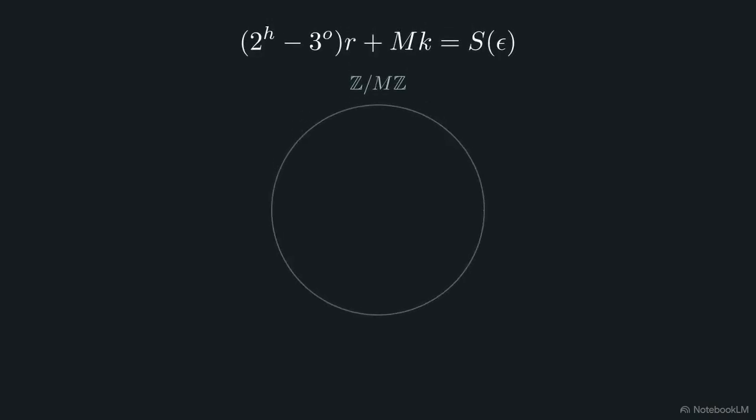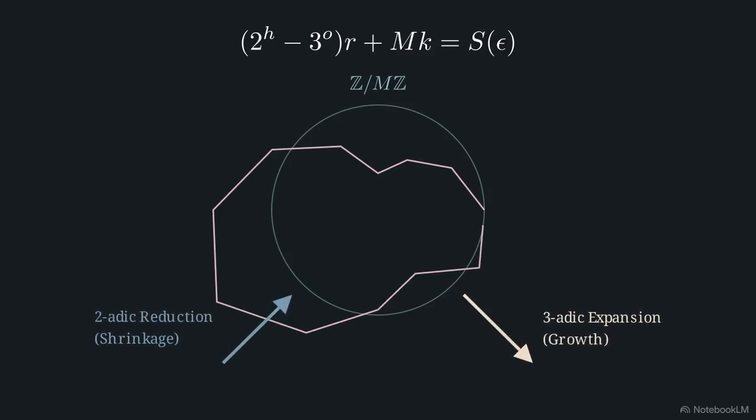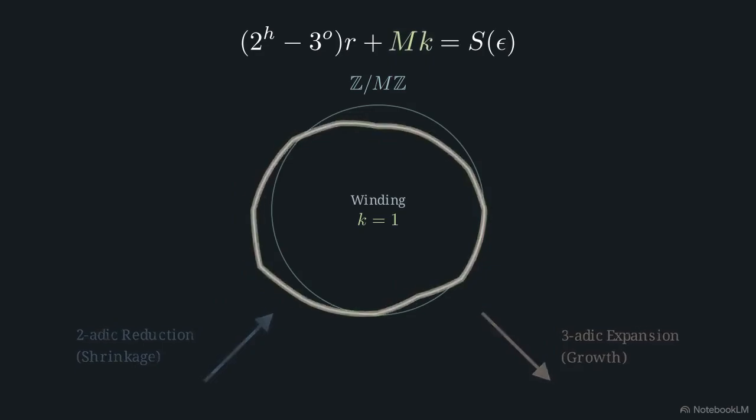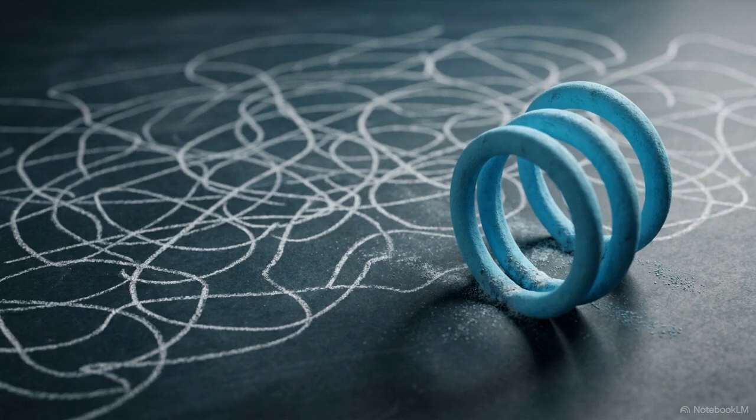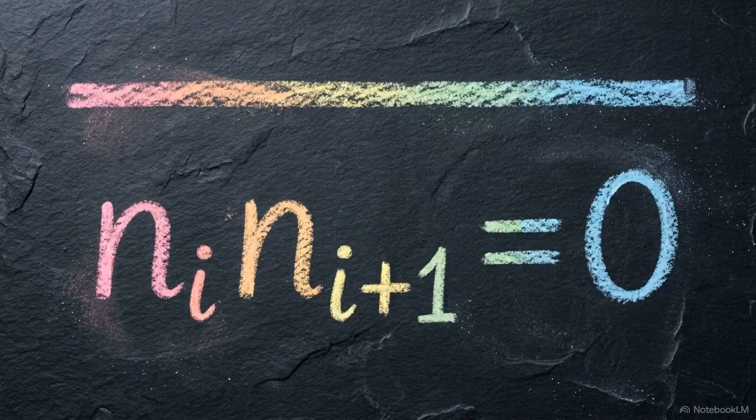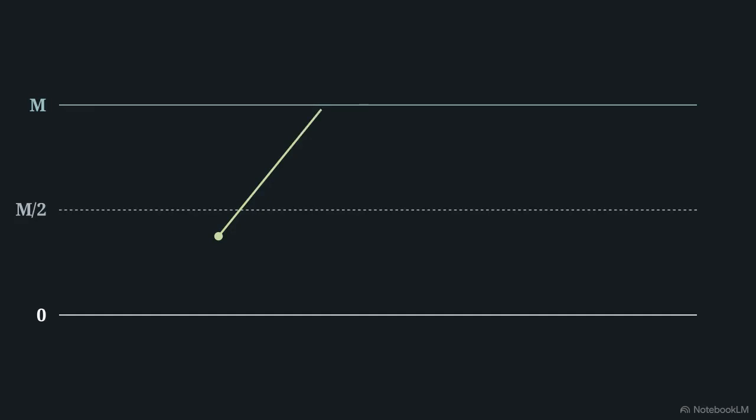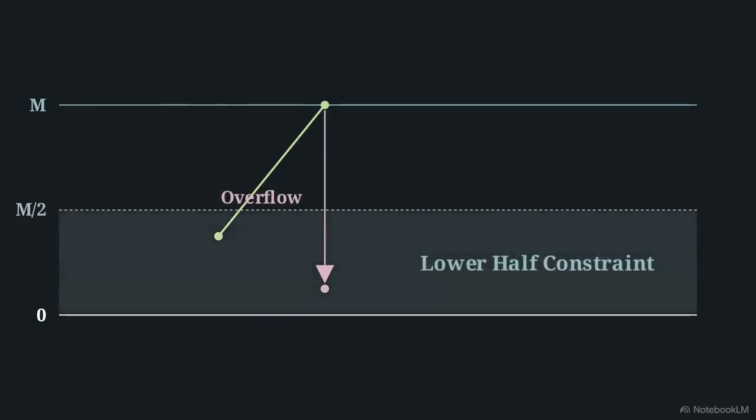We can now search for the exact resonance between 3-adic expansion and 2-adic reduction that allows a mathematical path to close. To identify these closed loops among millions of possibilities, we apply a constraint called the cooling rule. This diagram shows a modular wrap. When a growing sequence exceeds the modulus, it overflows and resets lower. This reset forces the value into the lower half of the space. It cannot hit the ceiling again on the very next step, requiring a cooldown.